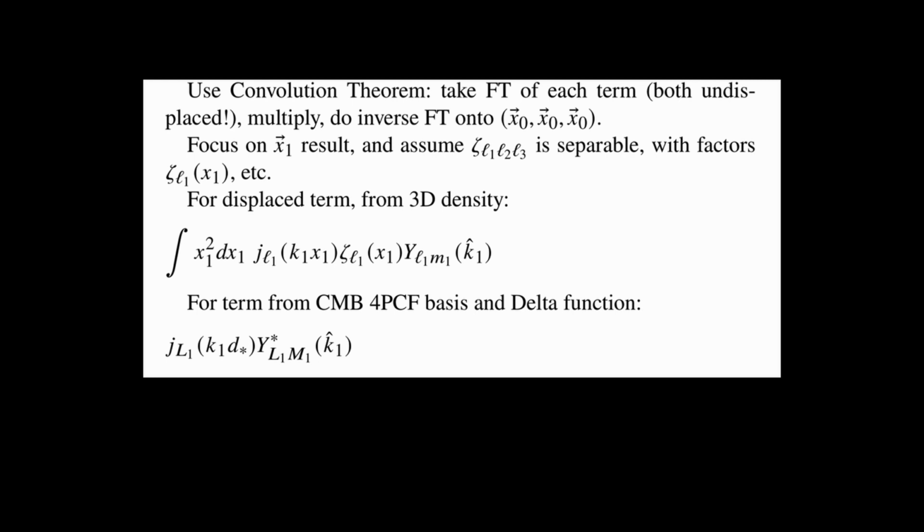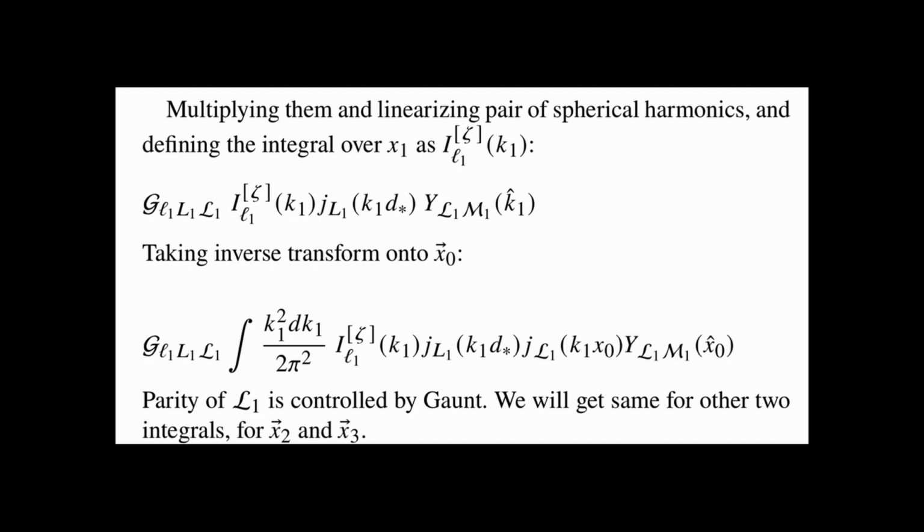We're also going to assume that the zeta, the 3D 4-point function, is separable with factors denoted by zeta L1 of x1, etc. So for the displaced term, the term on the previous slide that's going to get shifted from the 3D density, we get an integral looking like this. And then for the term from the CMB 4-point basis functions and the delta function, we don't even have an integral. The delta function finishes it for us, so we get a term like that at the bottom. Now multiplying those two terms as the convolution theorem dictates, and linearizing the pair of spherical harmonics we have, and finally defining the x1 integral as just I of k1, we get something like this first line.